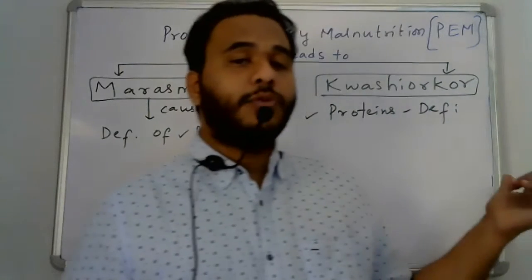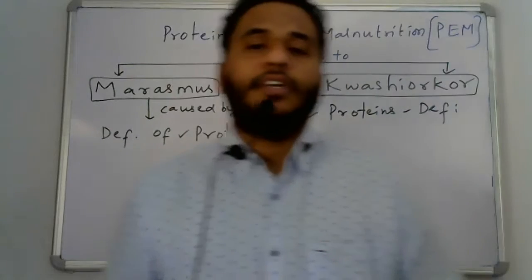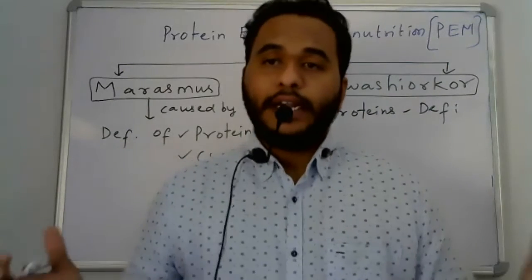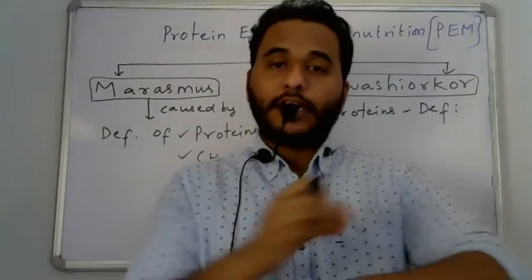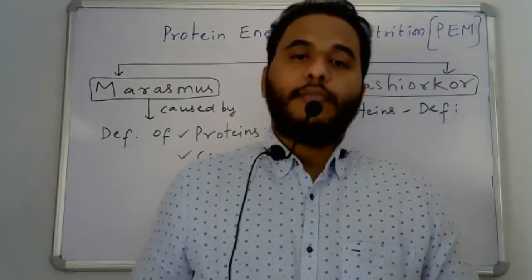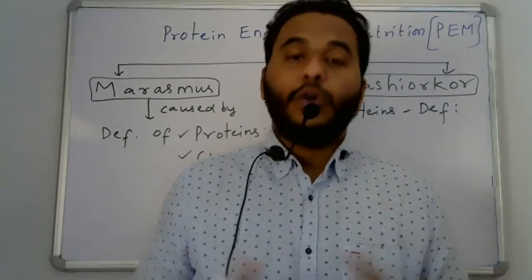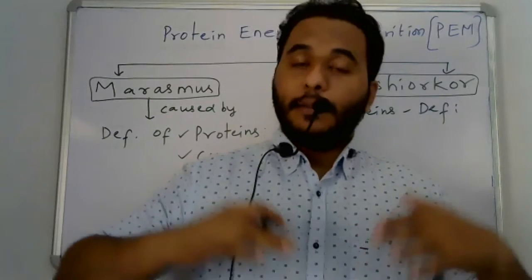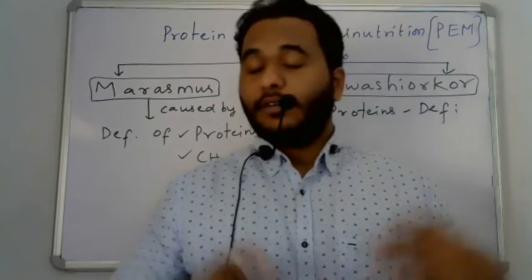And when it comes to kwashiorkor, the symptoms are very simple. Excessive weight gain because of water logging between the tissues, wasting of muscles, thinning of limbs, and the brain development will be different.